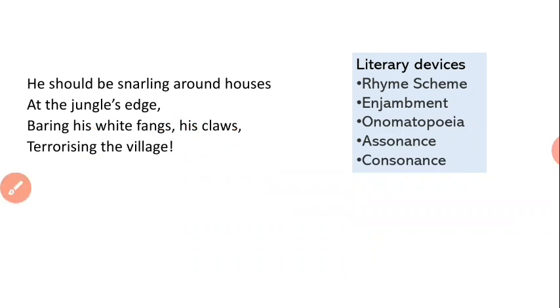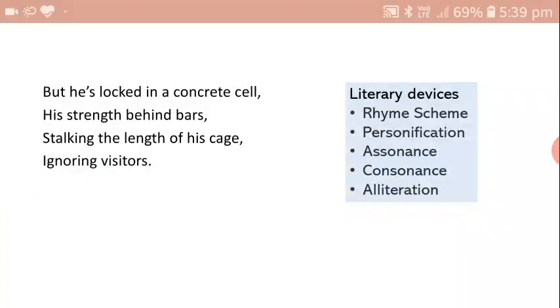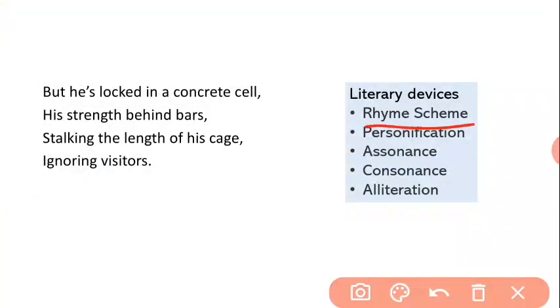Coming to the next, fourth stanza, children. The rhyme scheme is same: A, B and C, B. Bars and visitors. Personification is there. His and he. You can see in place of it, he is used. Assumed like a person, a living being, because the tiger is personified, because the poet refers to him as he.